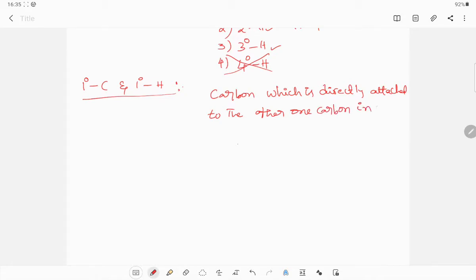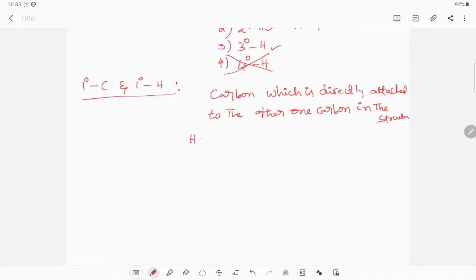In the structure, carbon which is directly attached to one other carbon is called primary carbon. Now, primary hydrogen means what?